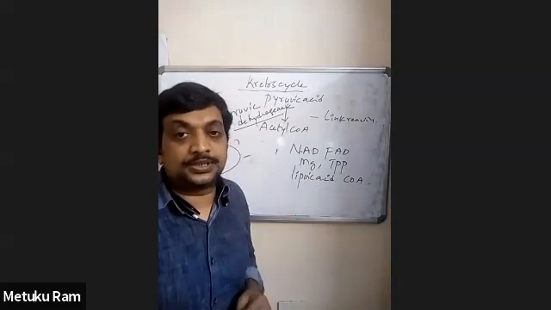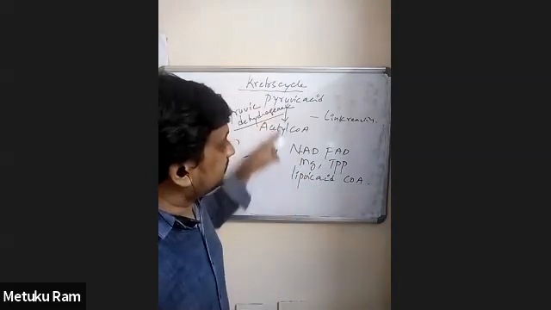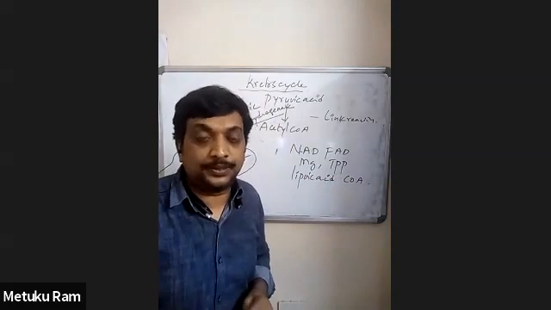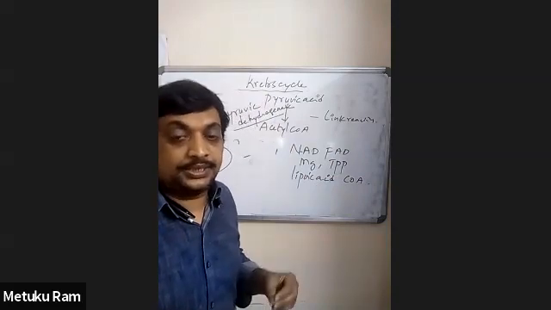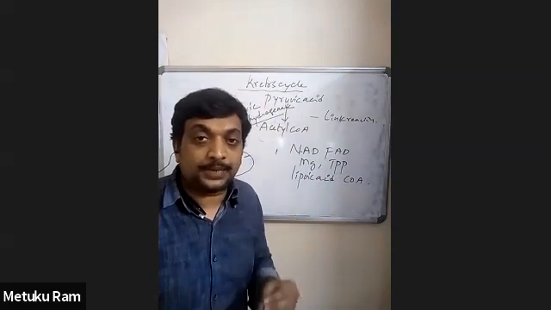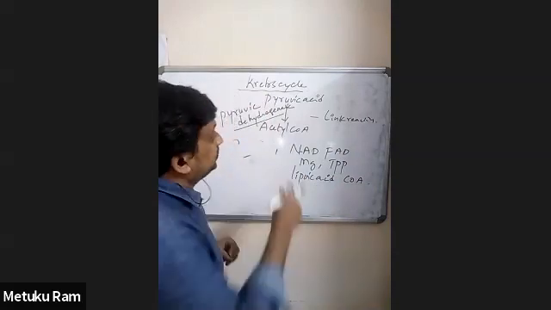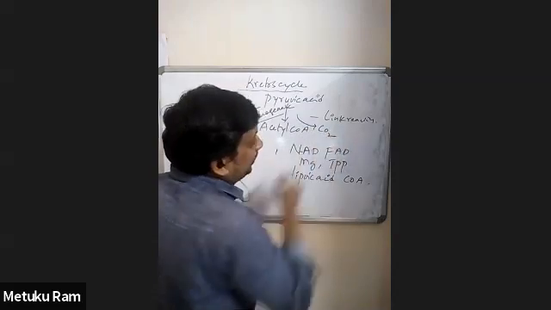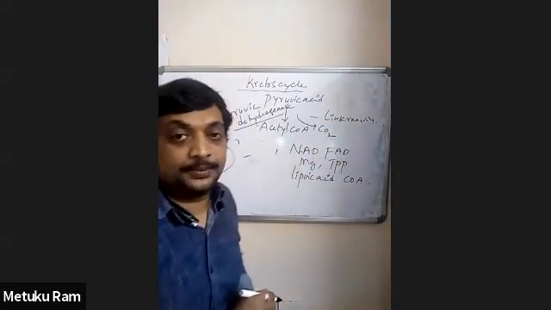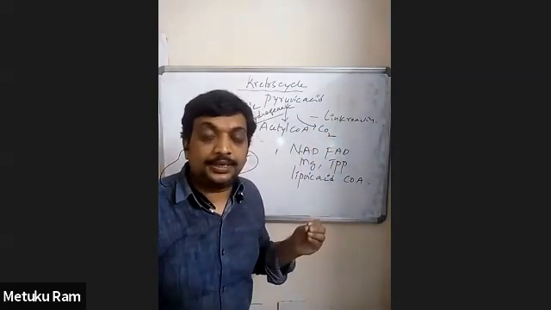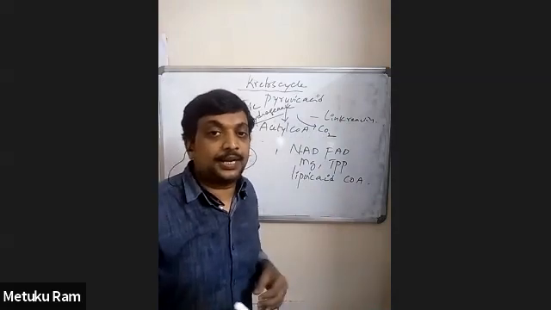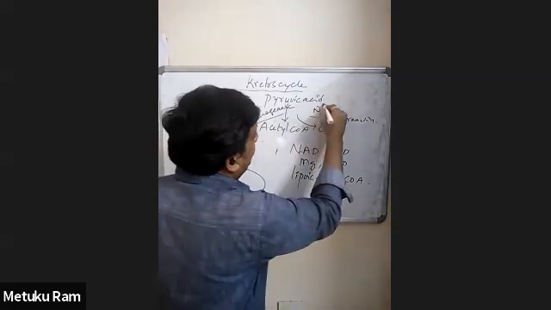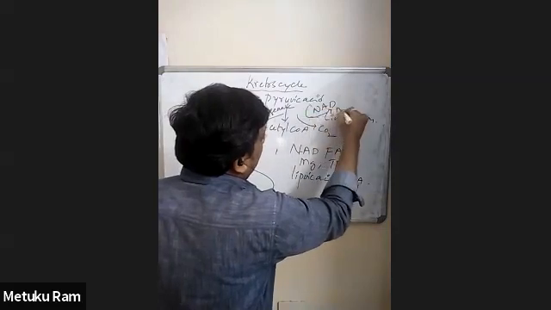During this reaction, pyruvic acid is converted into acetyl CoA. So this reaction is an example of oxidative decarboxylation, meaning at the same time decarboxylation occurs and NAD is converted into NADH2.